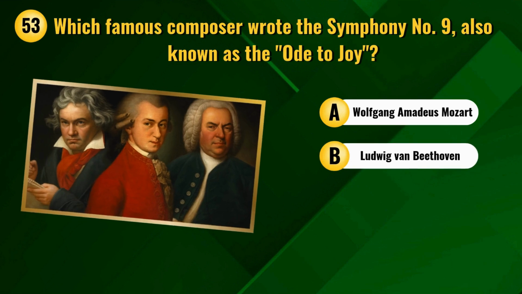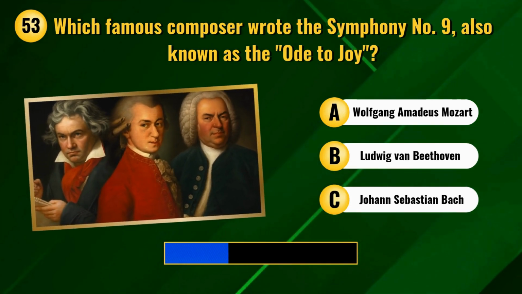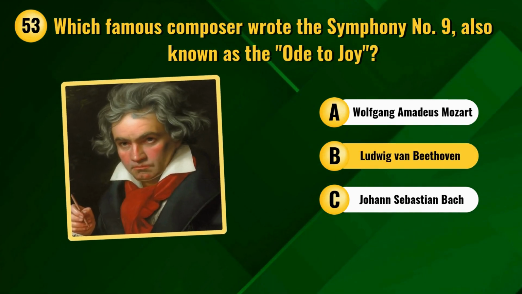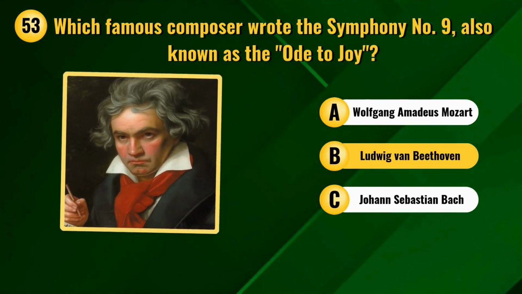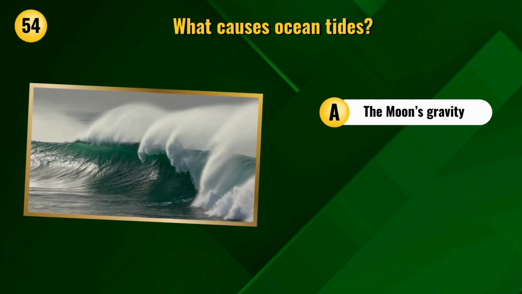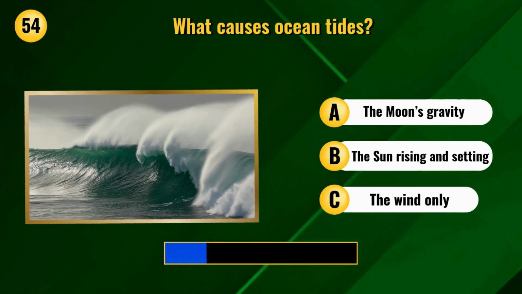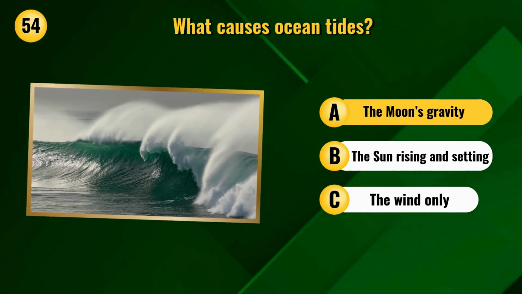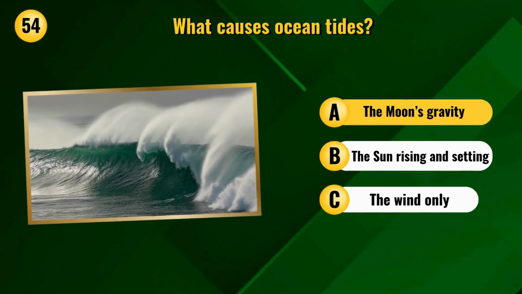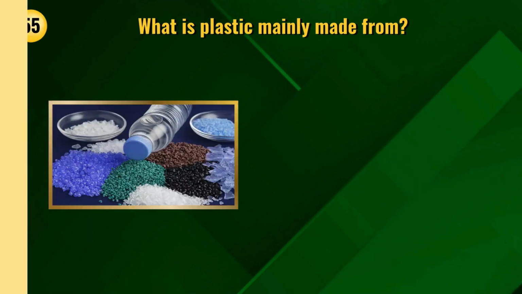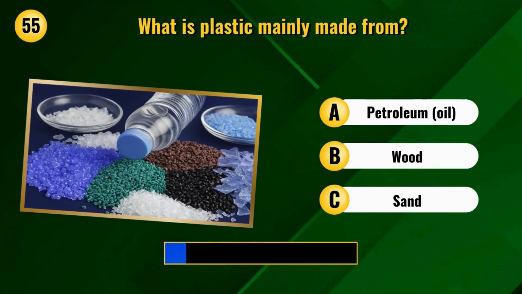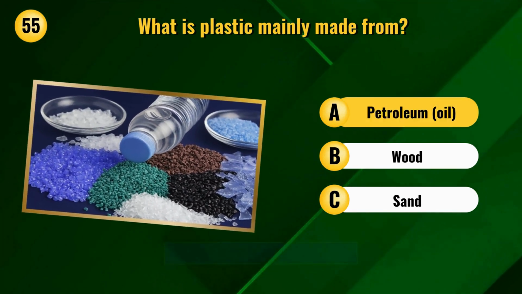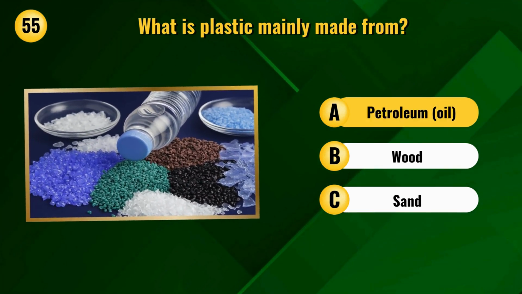Which famous composer wrote the Symphony Number 9, also known as the Ode to Joy? Ludwig van Beethoven. What causes ocean tides? The moon's gravity. What is plastic mainly made from? Petroleum.